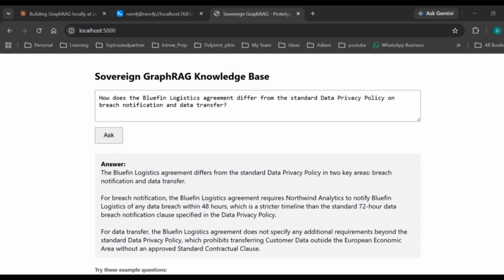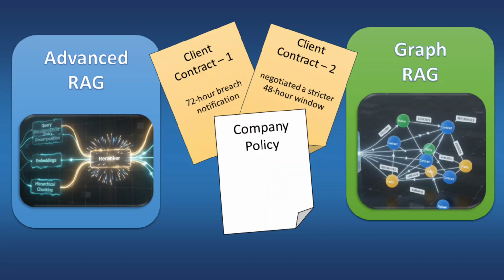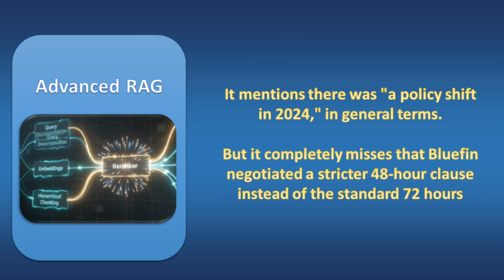Let's actually prove this matters. I ran the exact same 3 documents and the exact same question through 2 systems. On the left, a genuinely advanced RAG pipeline: chunking, embedding, and a re-ranker pulling the top 5 most relevant passages. On the right, the GraphRAG system we just built. Watch what comes back. Advanced RAG's answer leans almost entirely on the policy document.